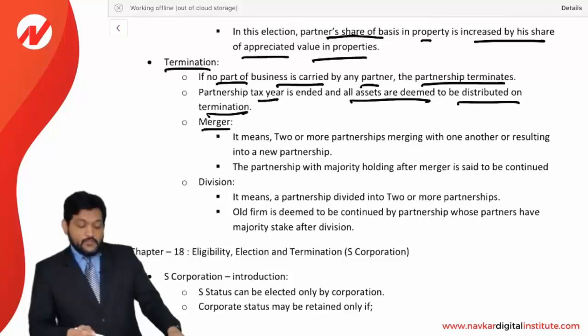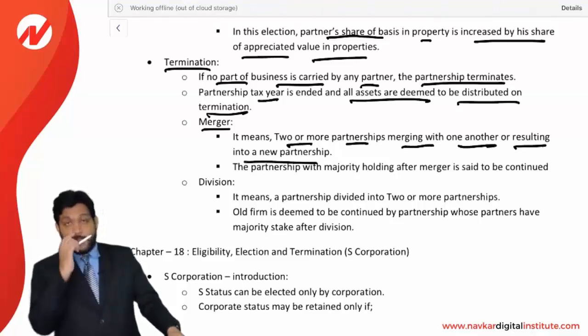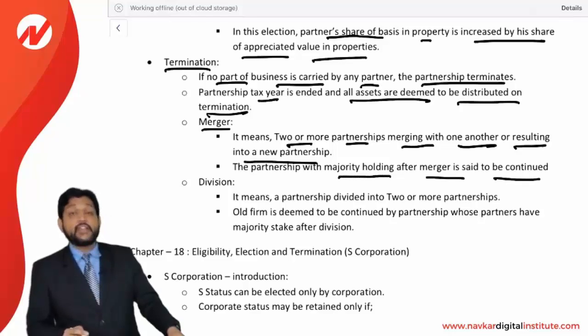Now merger. What is a merger? Merger means two or more partnerships merging with one another or resulting into a new partnership. The partnership with a majority holding after merger is said to be continued.